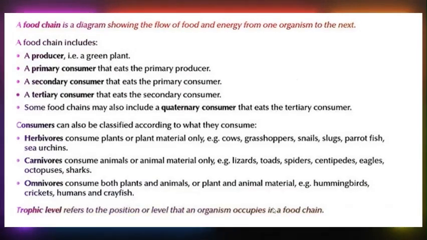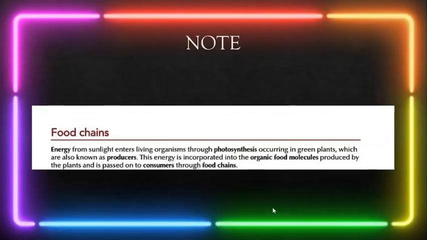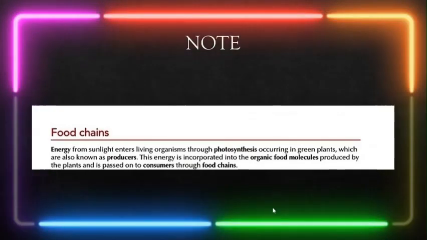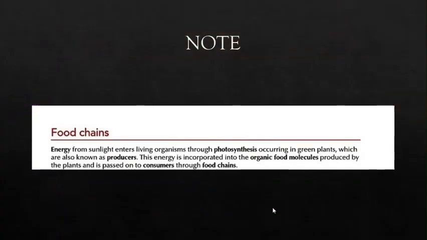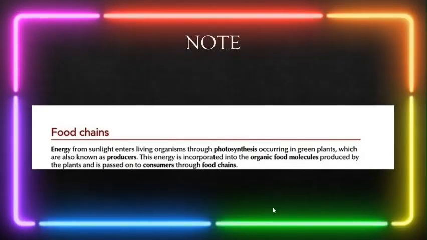A food chain, in its simplest of terms, is a diagram that shows the flow of food, as I said before. Something you need to note is that energy from sunlight enters living organisms through photosynthesis occurring in green plants. That means the first member of the food chain, the producer, needs to go through photosynthesis to actually produce energy. These are known as producers. The energy is incorporated into organic food molecules produced by the plants and is passed on to consumers through food chains.